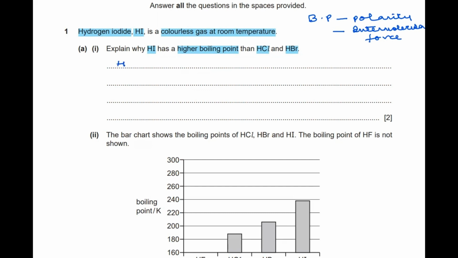So basically, HI has a greater number of electrons. Now, because it has a greater number of electrons, it is going to have greater induced dipole-dipole force between the molecules.